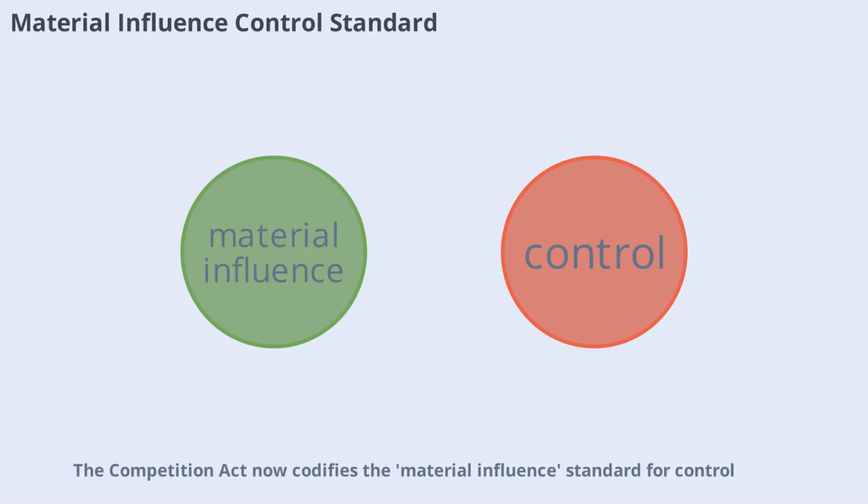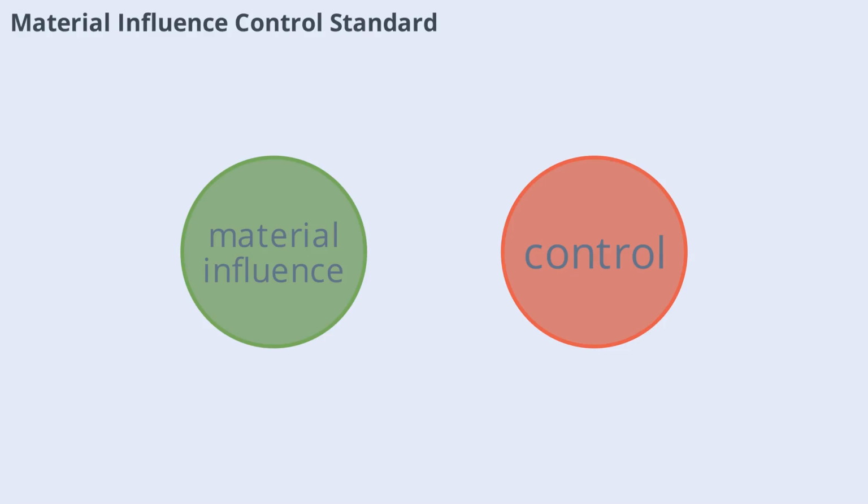The Competition Act now codifies the material influence standard for control. This low threshold can be triggered by minority shareholding, special rights, board representation, or sectoral expertise. It is among the lowest standards recognized globally, making it easier for the CCI to assert jurisdiction. This standard is distinct from SEBI's definition of control, so practitioners must keep the two tests separate even if facts overlap. Understanding this concept is crucial for structuring deals and anticipating regulatory review.